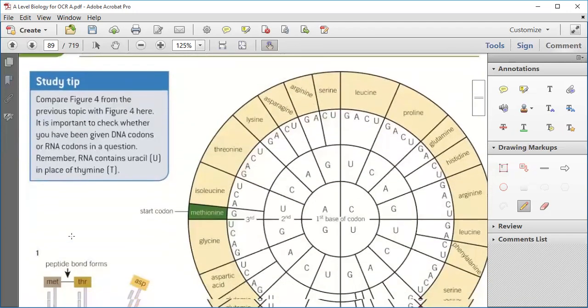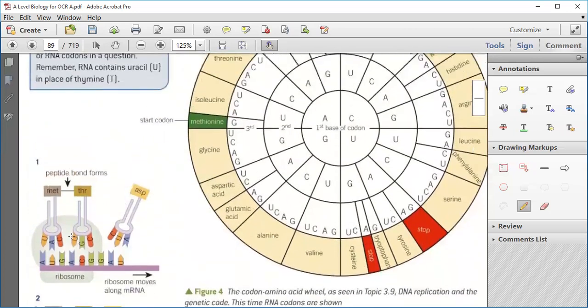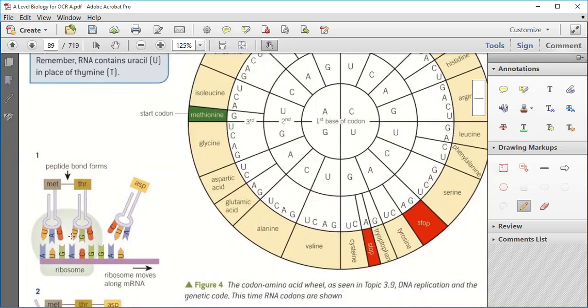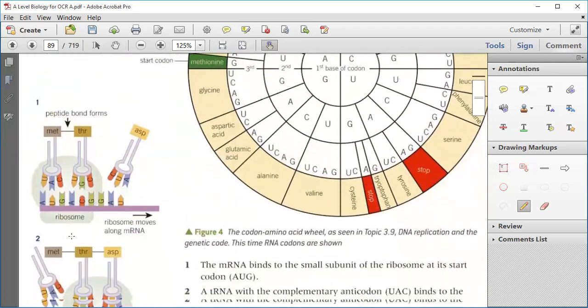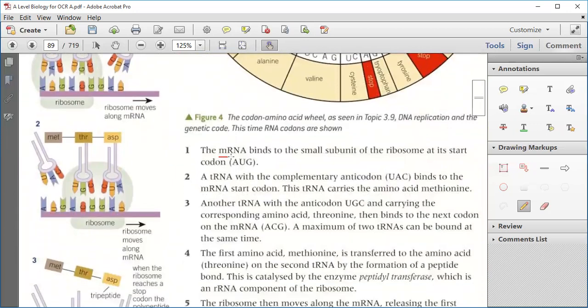This is going to be the wheel, the codon amino acid wheel, along with DNA replication and the genetic code. By this, you can easily find out how DNA is replicated. Clear? Okay. Now, the first step in the sequence is that the mRNA binds to a small subunit of the